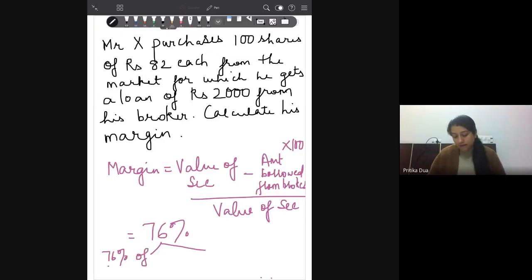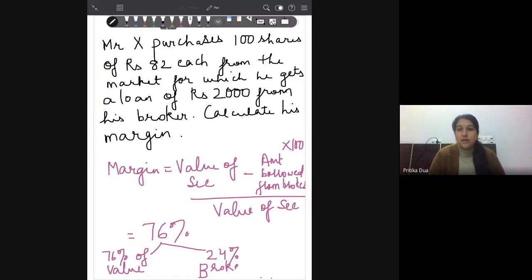76% of the total value of the transaction is being brought in by the investor, and the remaining 24% of the value is being borrowed from the broker. How do you interpret the answer?